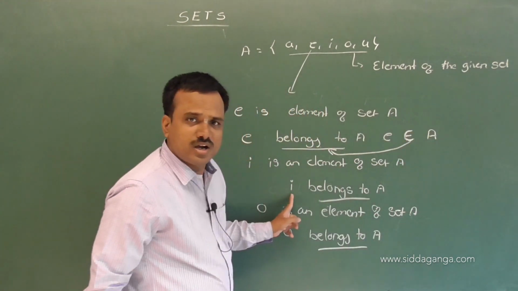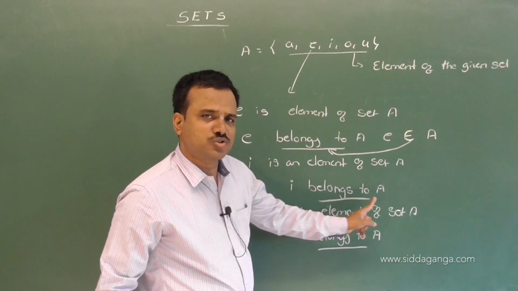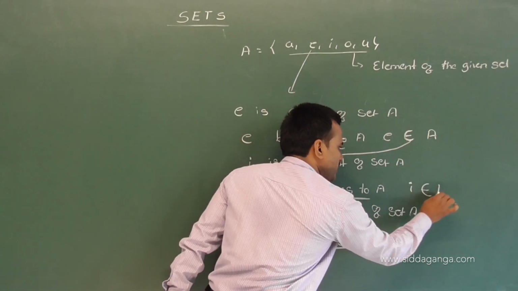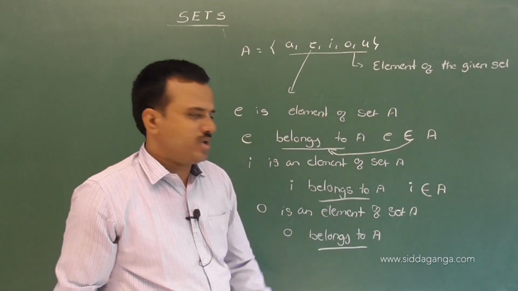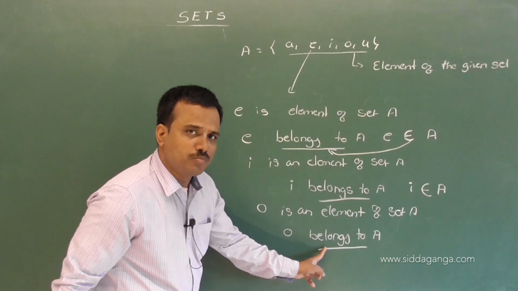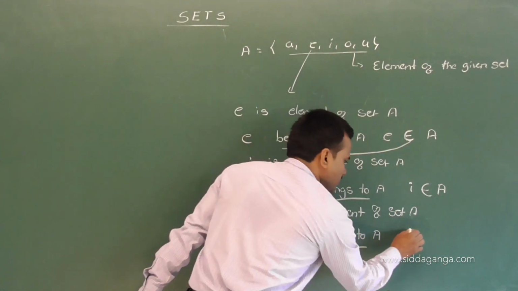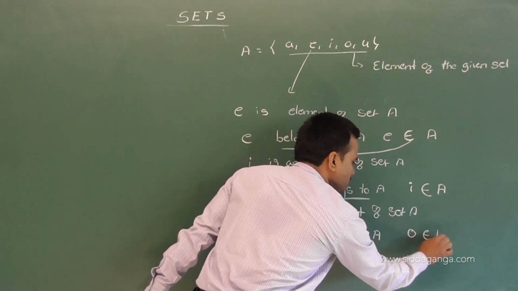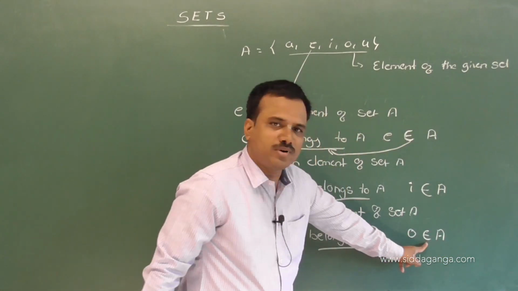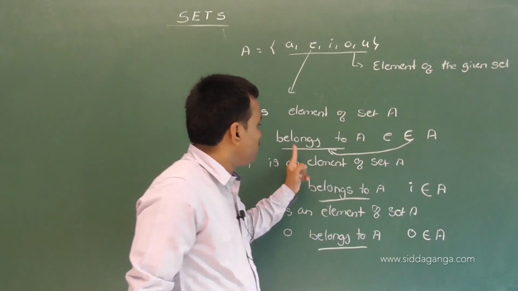See, observe here. I belongs to A. So by using the Greek symbol, we write I belongs to A. O belongs to A. This is nothing but the Greek symbol of belongs.